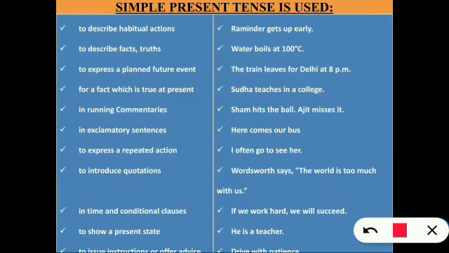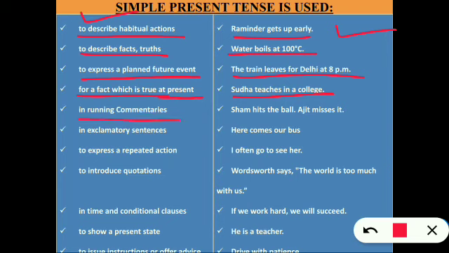Let's see its uses and examples. Simple present tense is used to describe habitual action, like Raminder gets up early. It is also used to describe facts and truths, like water boils at 100 degrees centigrade. Next, to express a planned future event: the train leaves for Delhi at 8 p.m. And for a fact which is true at present: Sudha teaches in a college.